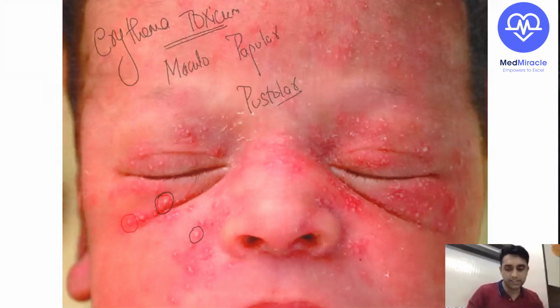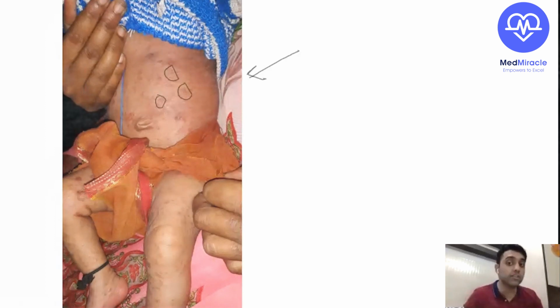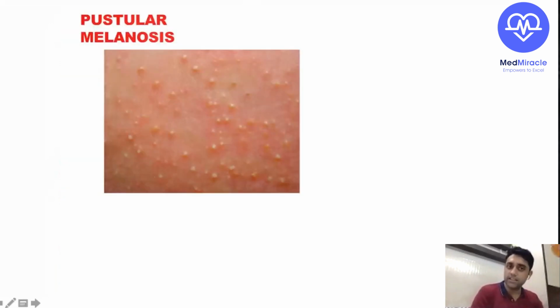Next one, this is the same picture of erythema toxicum. These are all erythema toxicum. The name is toxicum, but it is a benign condition. It is the accumulation of eosinophils. E for erythema, E for eosinophils. Now, what is this? One more condition. What is this? This is neonatal pustular melanosis. It is a condition